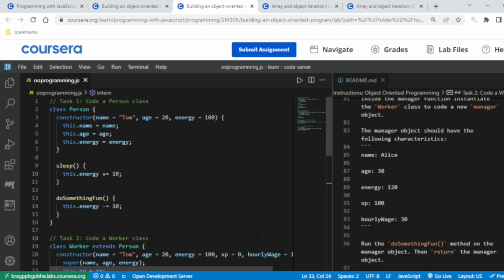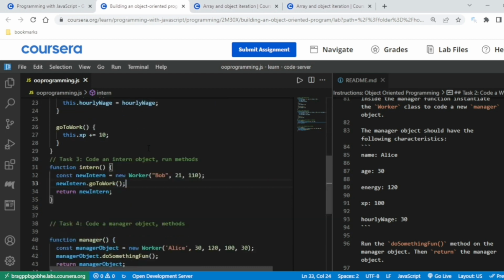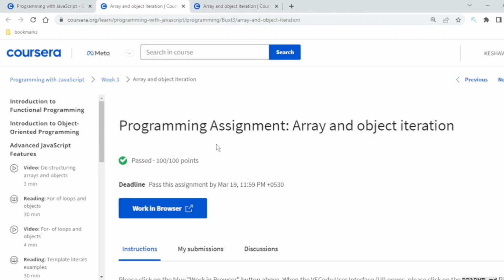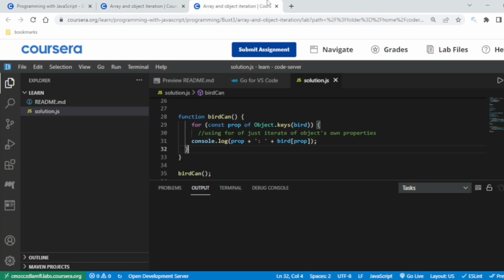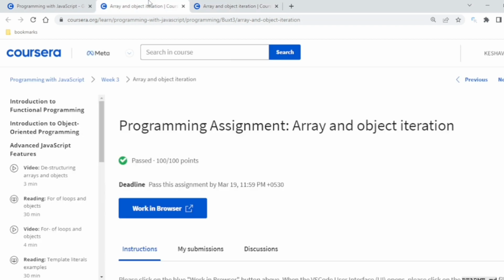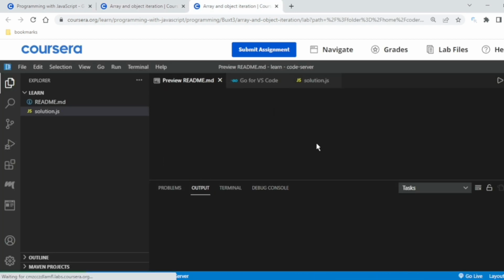Okay, this is object-oriented programming in JavaScript. Hope you get this, or you can pause anytime if something is not clear. You can ask in the comments. Now, yes, this is also done. This is an easy one, and if you have a grasp on array and object iteration, this will be a cakewalk for you. So let me first show how things are in readme.md.